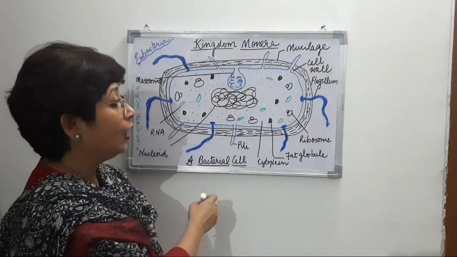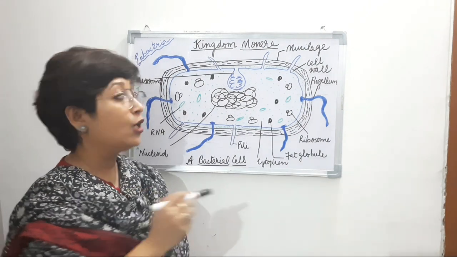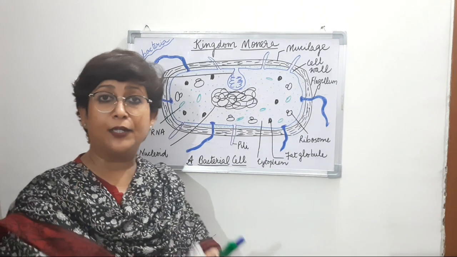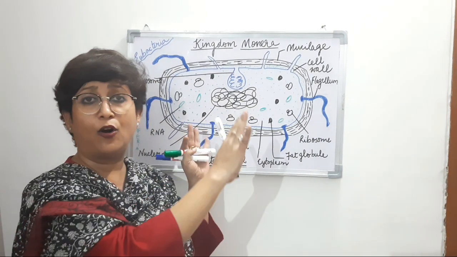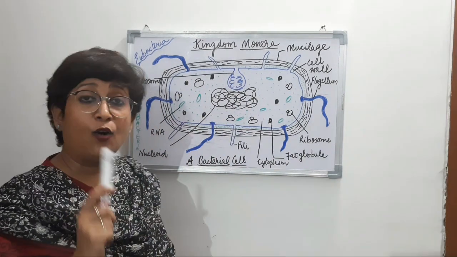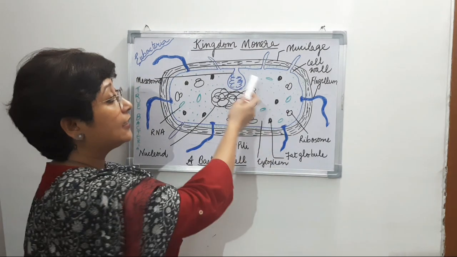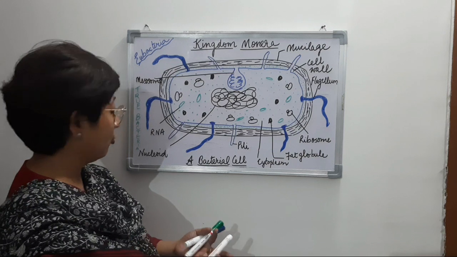Now apart from that, you will also find certain cell organelles, right? So whatever we talked about, the lipid, the food, sulfur, etc., all that forms the reserve food material, right? And other than that, the organelles that are found inside the cytoplasm, you will see here, this is ribosome, right?